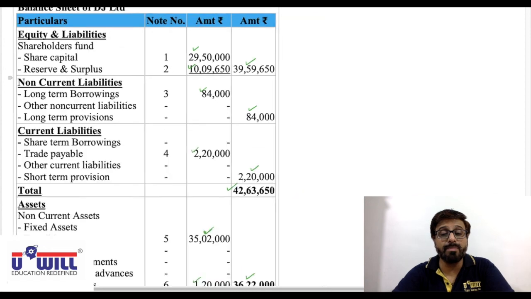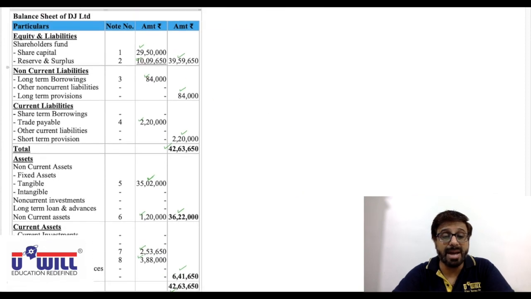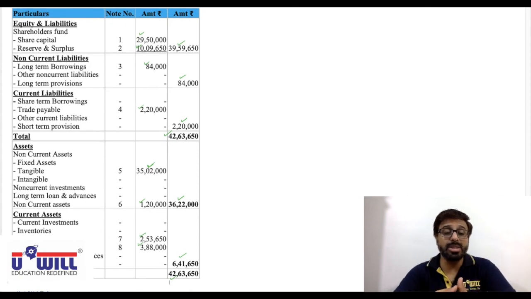So all of you can pause the video and make this balance sheet and verify whether you got it correct or not. Okay. All of you can pause the video and make this balance sheet from the notes.